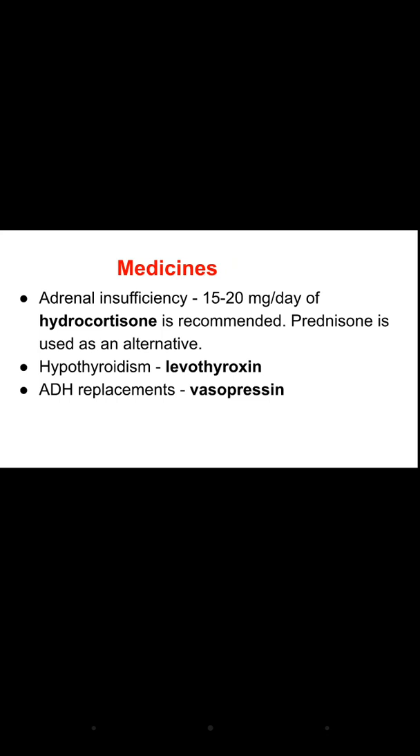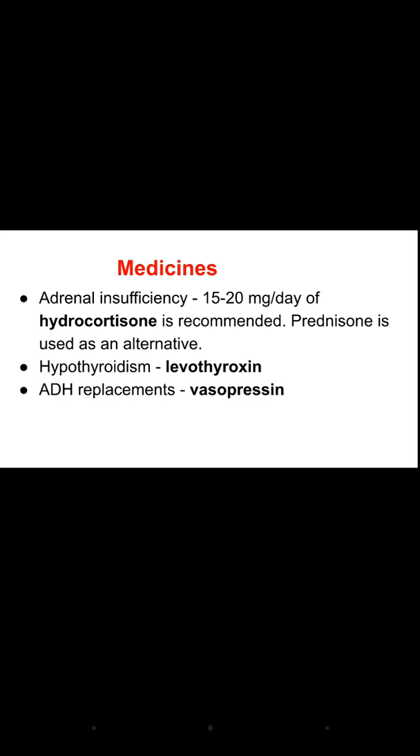Now the management. The management includes treatment of the underlying causes, and second, medicines. In the treatment of the underlying causes, if the person has a pituitary adenoma, surgical excision of the tumor or radiation therapy is used. For infection, the infection needs to be treated. In hemochromatosis, iron chelation therapy will be used.